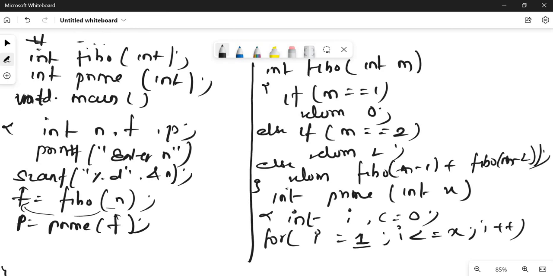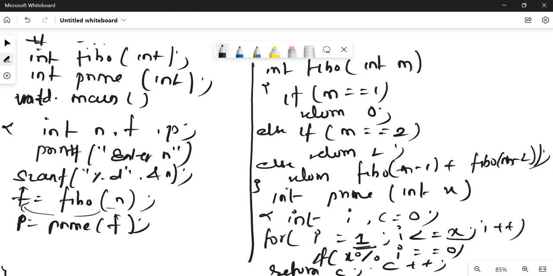If a number, suppose 3, is there, it should be divisible first by 1 and then by itself. It means that the value of c should be only 2, not greater than that. If x mod i equals 0, we are going to increase the value of the counter as c plus plus. And finally we are going to return the value of the counter.